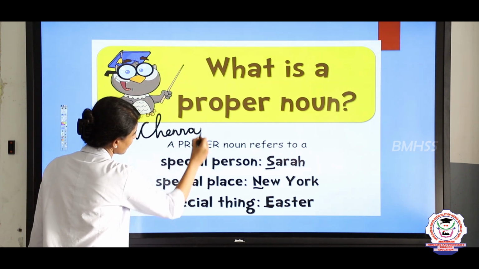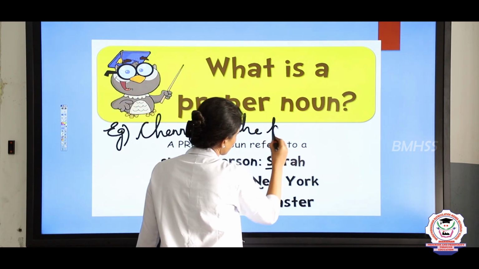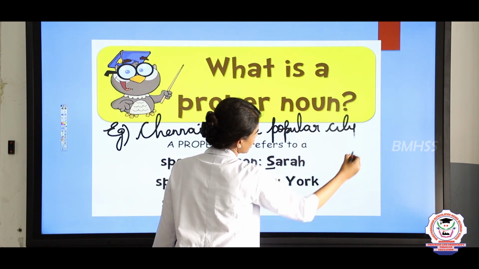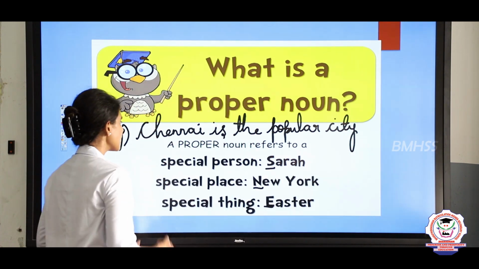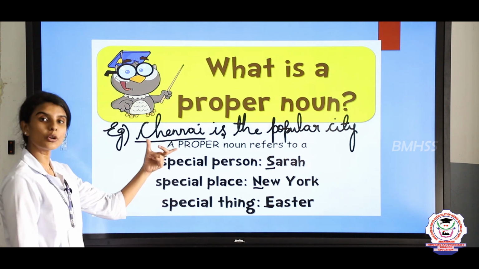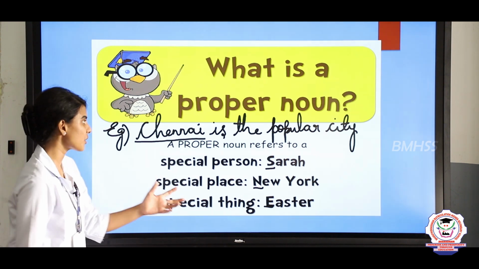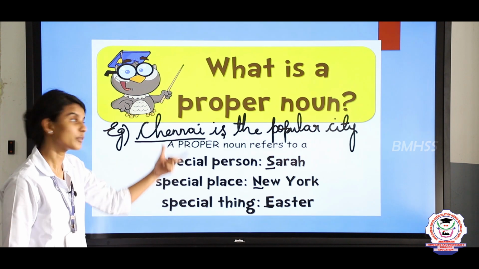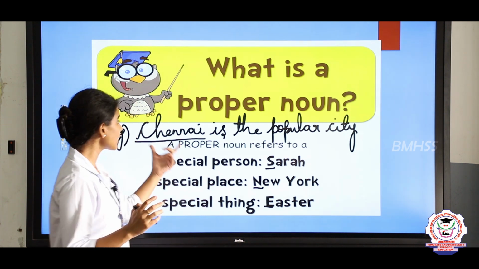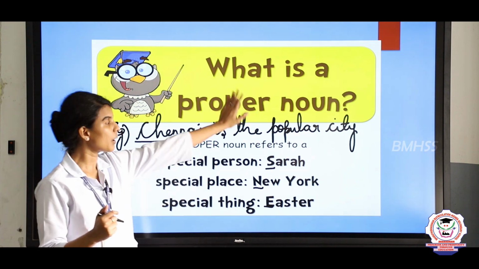Chennai is a popular city. So this is an example. Here Chennai is referred to as a noun. So what kind of noun is it? Yes, it is a proper noun. So why do we call it a proper noun? Because it is a particular city. We are mentioning a particular city. There is no other city named Chennai. There is only one city called Chennai. So we are mentioning it in a particular way.